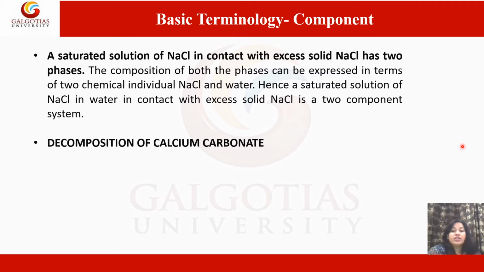Now, let us consider another example, the decomposition of calcium carbonate, which can be easily represented by this equation. Calcium carbonate in the solid form can be dissociated into calcium oxide and carbon dioxide, representing the solid and gas phases.